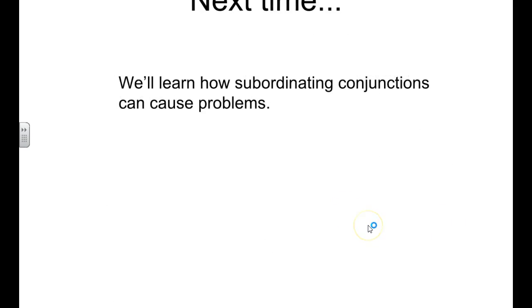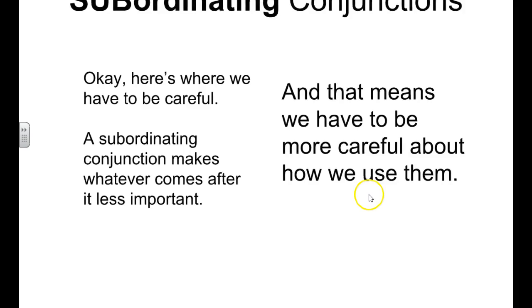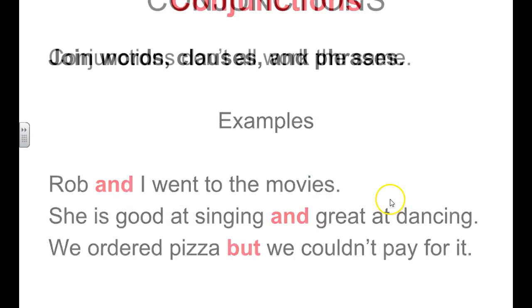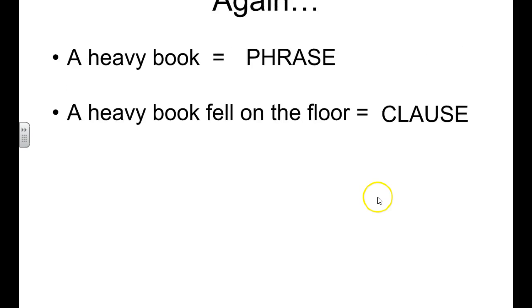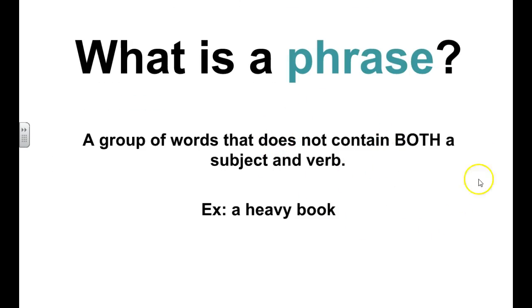All right, so that's it for the screencast and for your notes for today. Next time, we're going to learn about how subordinating conjunctions cause problems like fragments. So it's important to know how to use them correctly. You're about to do an activity identifying phrases and clauses so that we can talk better about subordinating clauses and subordinating conjunctions and independent clauses and dependent clauses.